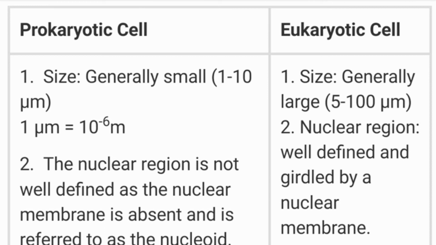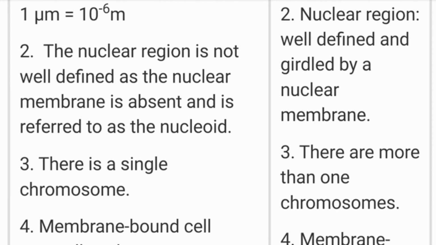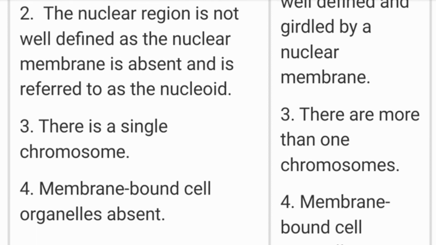In prokaryotes the nuclear region is not well defined. And why is it not well defined? Because the nuclear membrane is not present around the nucleus. But in a eukaryotic cell, the nuclear region is well defined because the nuclear membrane is present around the nucleus, which protects it and also helps in the in and out movement of materials. There is a single chromosome in prokaryotes, but in eukaryotes there are more than one.